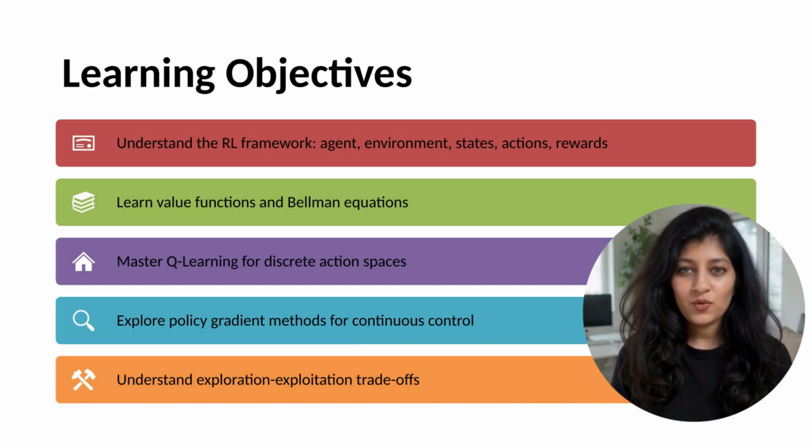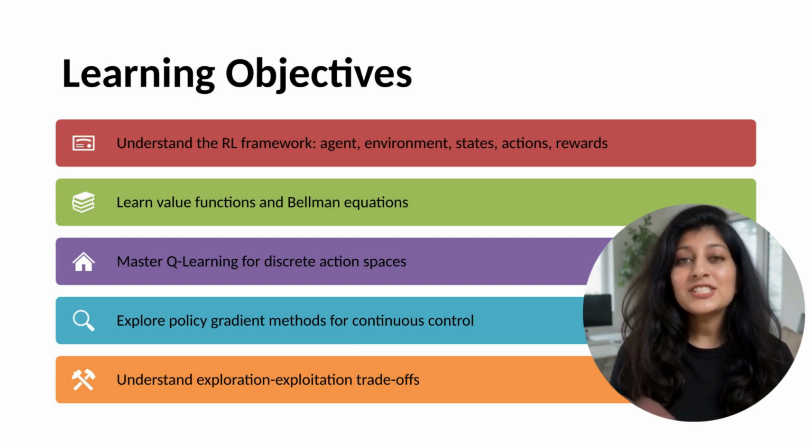Fourth, we'll explore policy gradient methods that directly optimize action selection. Rather than learning value functions, then deriving policies, learn policies directly. Policy gradient methods update parameters to increase expected reward. They handle continuous action spaces naturally, unlike Q-learning.